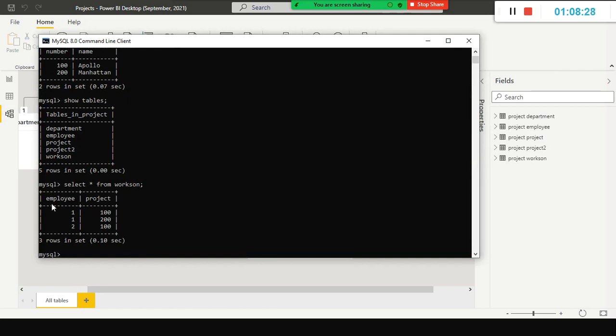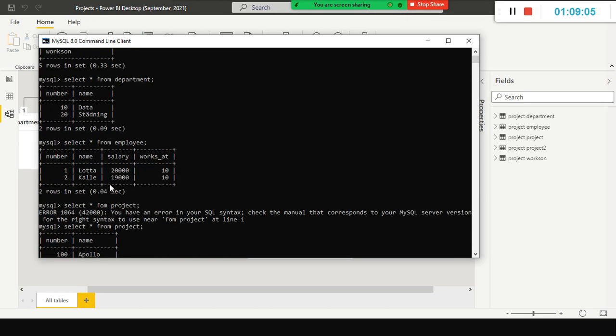Here, this is kind of a bridge table. You remember, many to many table. So one employee can work on more than one project. Look here, this employee is working on more than one project, and a project can have more than one employee also. Look here, this project has more than one employee, and you can also put some other data for this. It's a many to many table. Okay, works on. This is a bridge table. So how many employees are working on project number 100? How many of them are there? 2 plus 1 is 3, right?